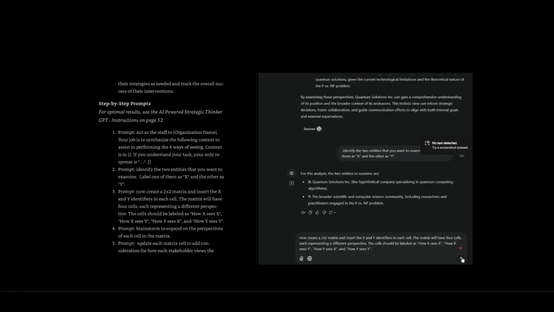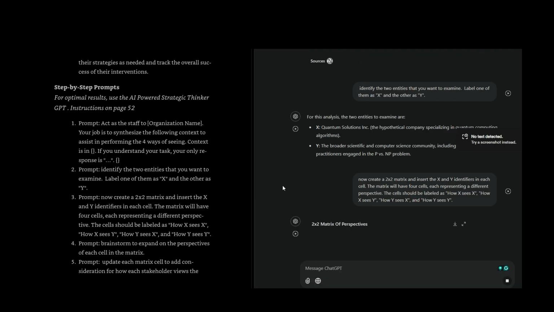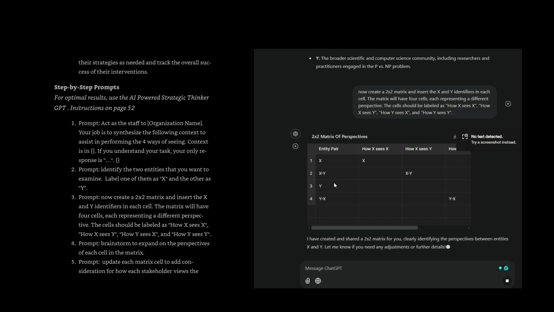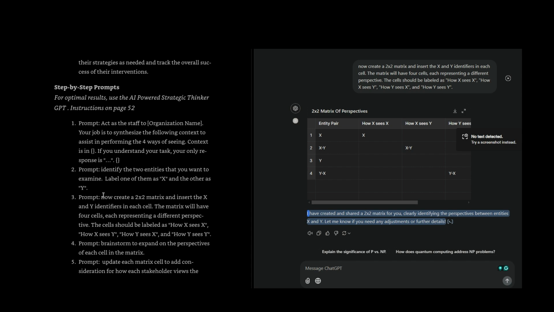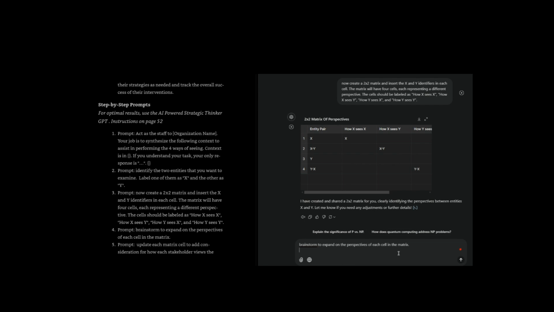Third step, now create a 2-by-2 matrix and insert the X and Y identifiers in each cell. The matrix will have four cells, each representing a different perspective. The cells should be labeled as how X sees X, how X sees Y, how Y sees X, and how Y sees Y. I have created and shared a 2-by-2 matrix for you, clearly identifying the perspectives between entities X and Y. Let me know if you need any adjustments or further details. Fourth step, brainstorm to expand on the perspectives of each cell in the matrix.